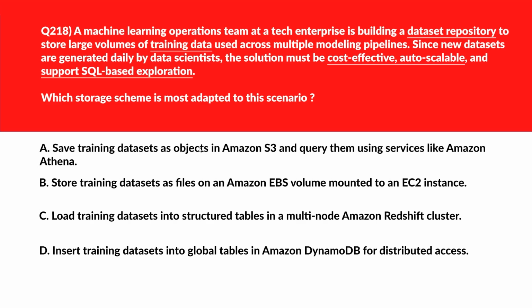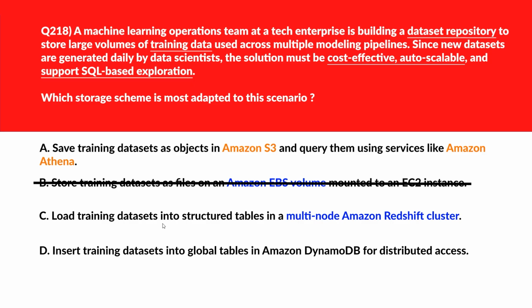Alrighty, now let's look at this question. Option E says save training datasets as objects in S3 and query them using services like Amazon Athena. Amazon S3 offers elastic storage, low cost, and integrates with SQL engines like Athena for querying without provisioning infrastructure. Let's keep it. We'll move to B. B says store training datasets as files on EBS volumes mounted on EC2 instances. EBS volumes require manual scaling and incur compute cost even when idle. So let's delete this. We'll move now to C.